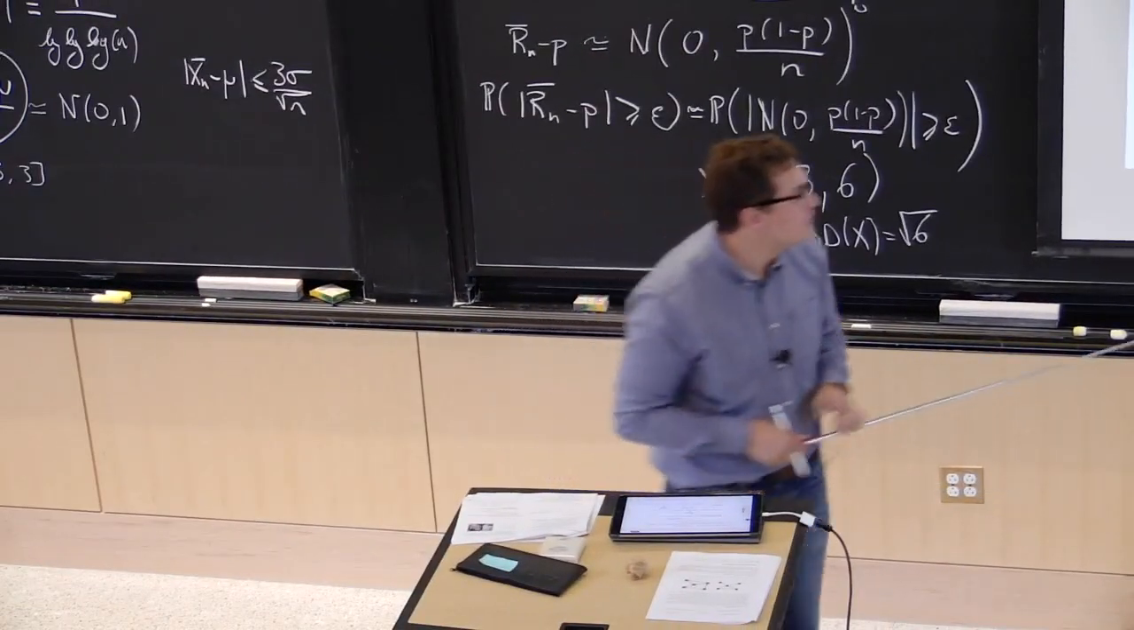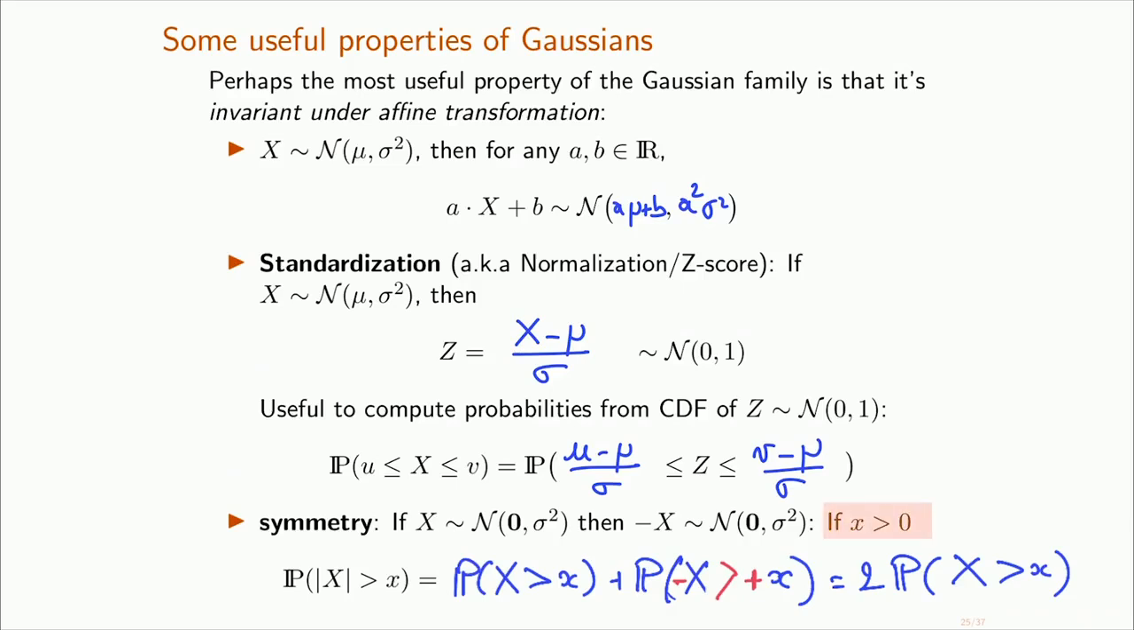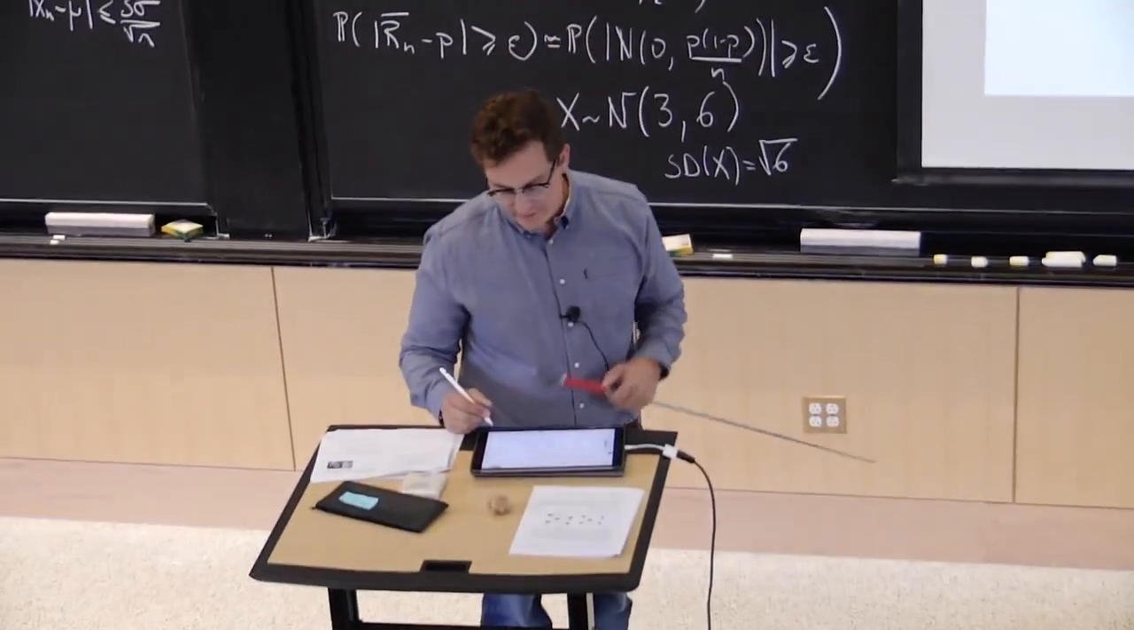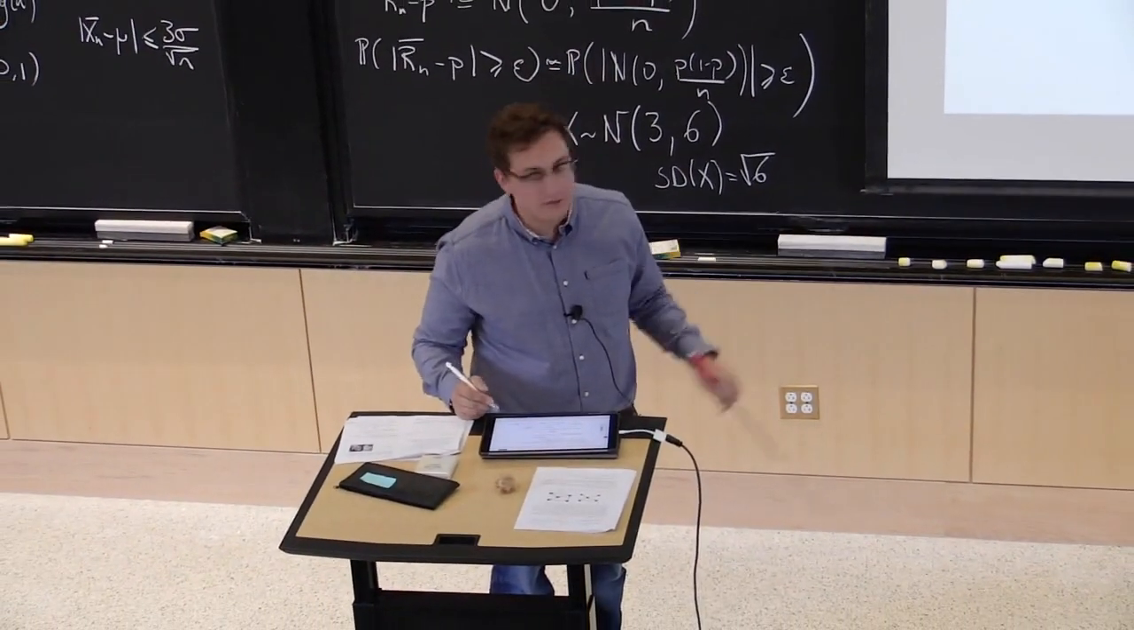Now be careful here. I used implicitly the fact that little x was positive. Any questions about this? The basic rule of probability, plus the fact that we have a symmetric random variable.